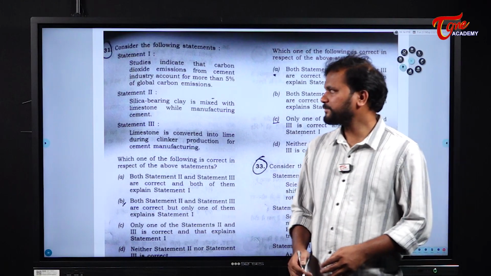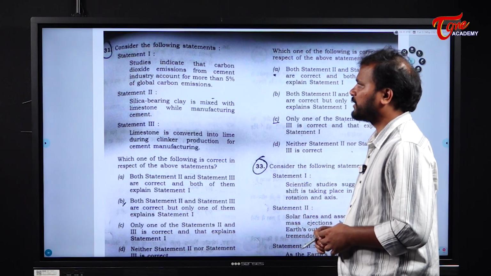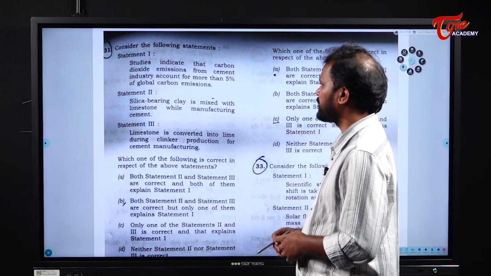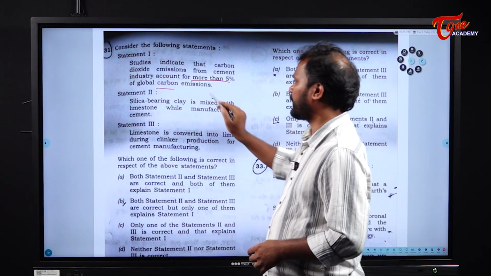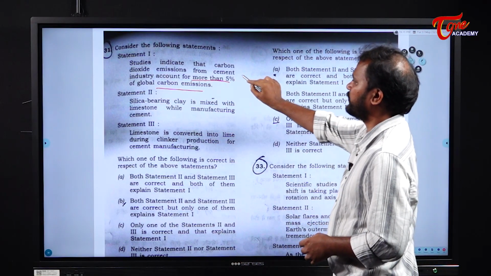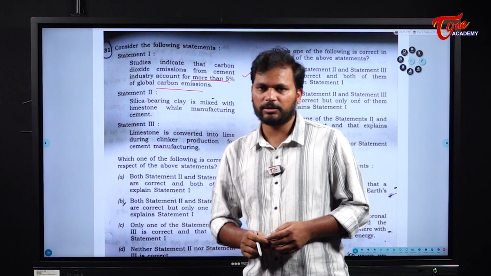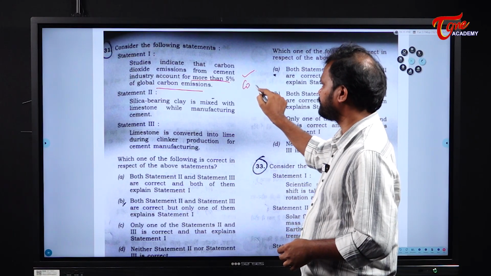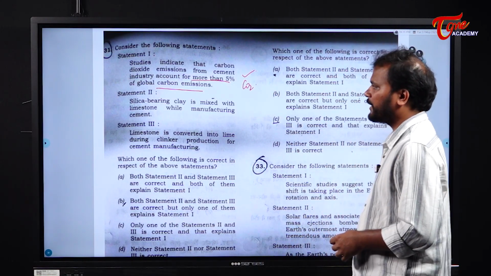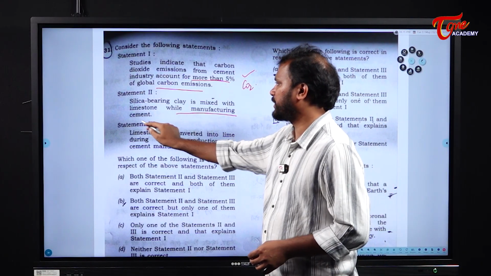So, the next question is, consider the following statements. Studies indicate that carbon dioxide emissions from the cement industry account for more than 5% of global carbon emissions. Yes, this is right. Why? Because the cement industry is one of the major contributors to greenhouse gases, especially carbon dioxide.